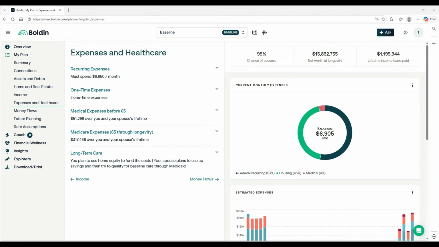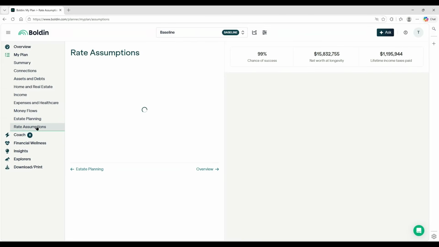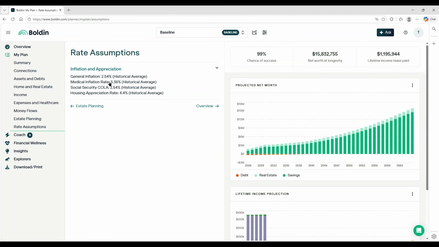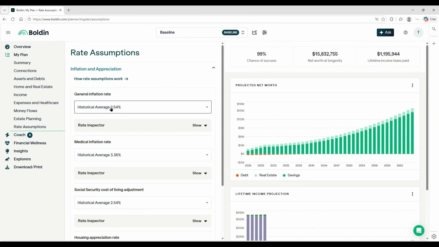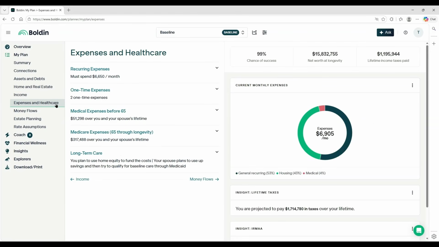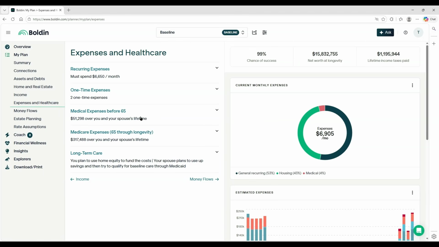All right, so here we are under expenses and healthcare, and it's worth pausing here for just a moment and realizing that all of these medical expenses, if they are indeed projecting out in the future, are going to use, under rate assumptions, the medical inflation rate. Here we've got the historical average 3.36 as opposed to the general inflation rate, which I have in this plan as 2.54. That's why it's important to enter those in the correct location in medical expenses. With that one exception, I indicated those one-time expenses because that was modeling the accurate amount for that year in order to capture the tax deductible expense.